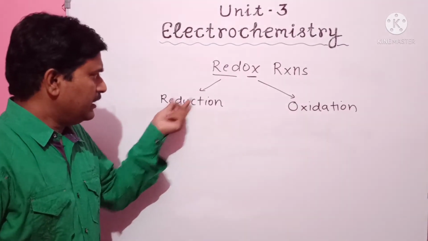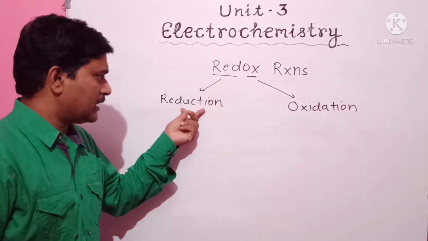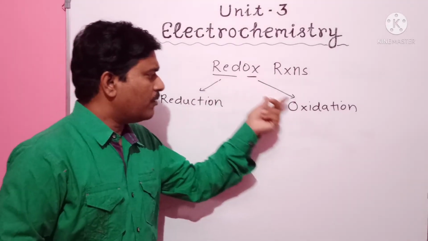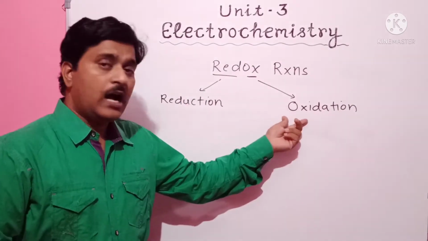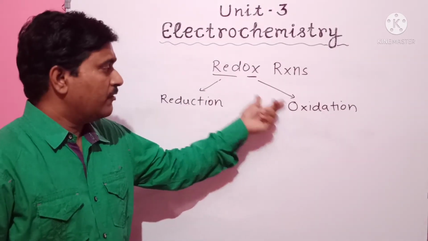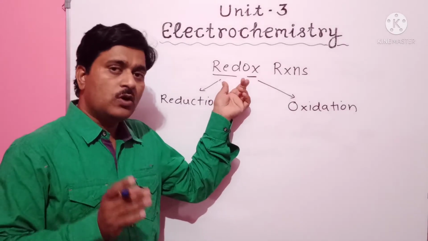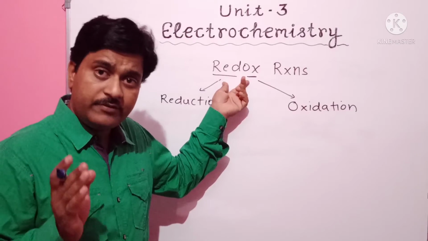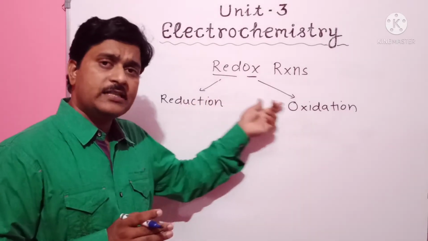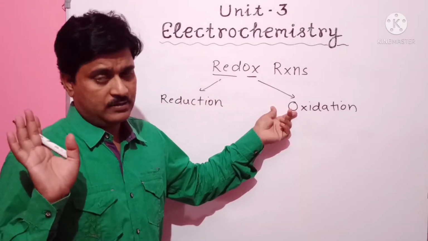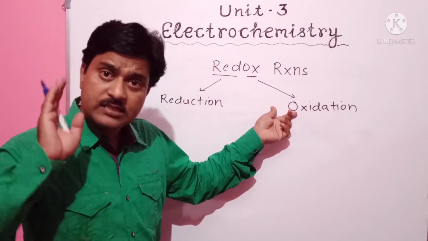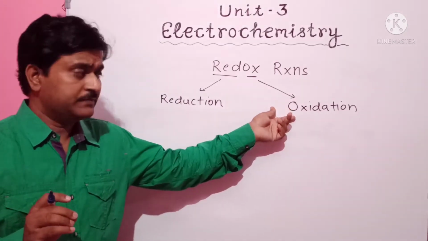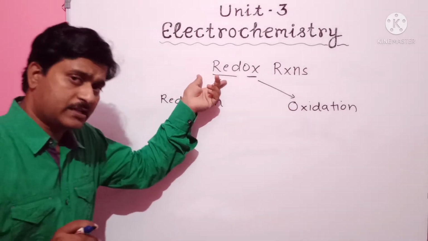The red word is used from reduction and the ox word is used from oxidation, and after combining these two words we obtain redox. So redox reactions means the reactions in which reduction as well as oxidation occur simultaneously at the same time.